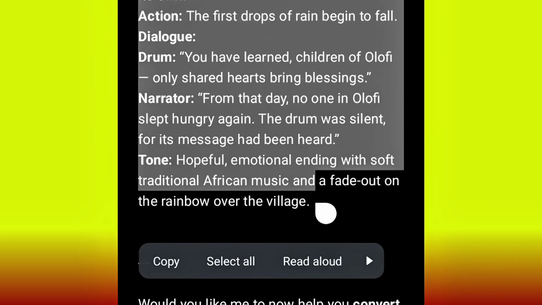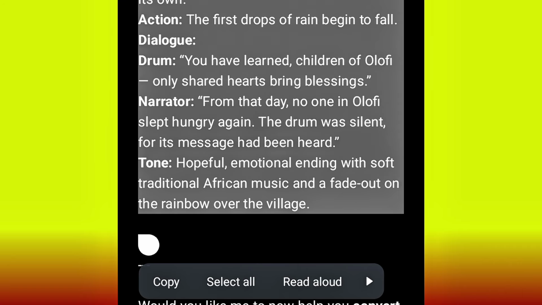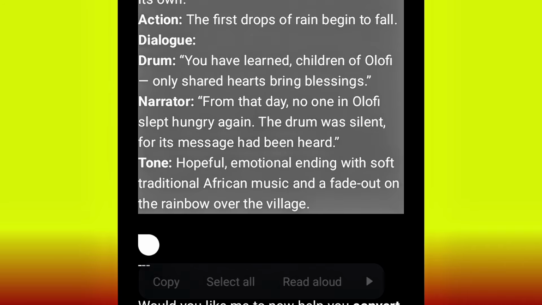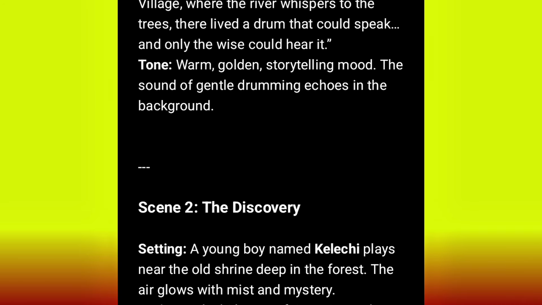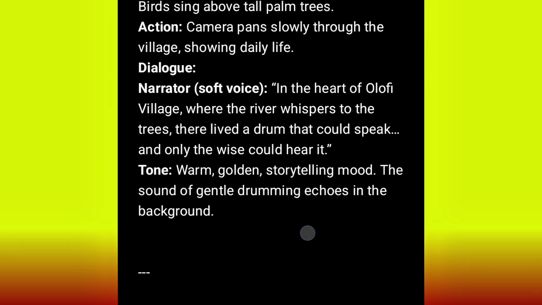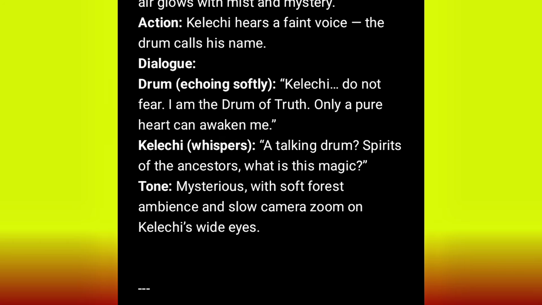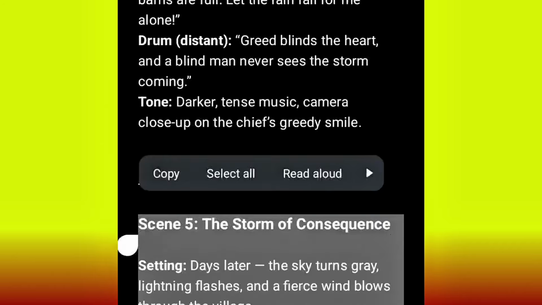So that first video we generated was actually my scene 1 and scene 2. The second video that I generated was actually my scene 3 and scene 4, and the third video was actually scene 5 and 6. So this is how I was able to get my prompt. The 6 scenes are now converted to 3 scenes, and that is how I was able to get the 3 scenes that I generated.